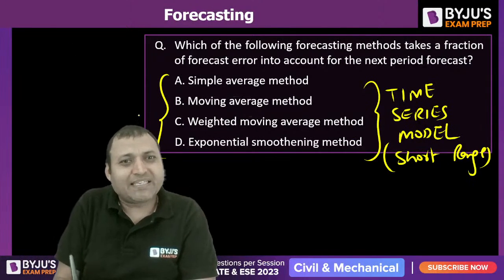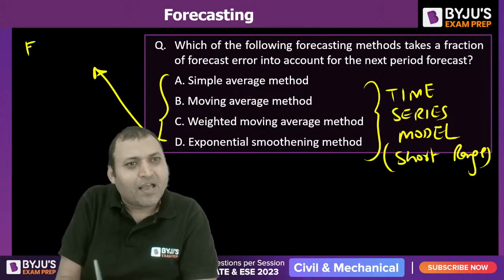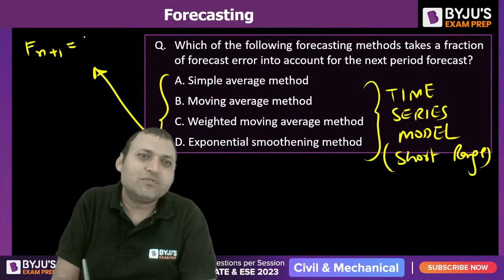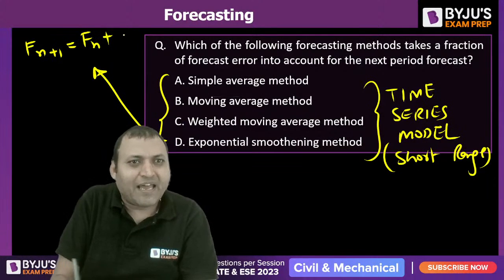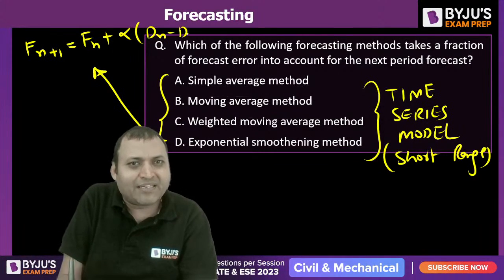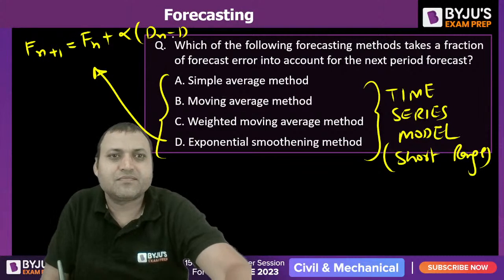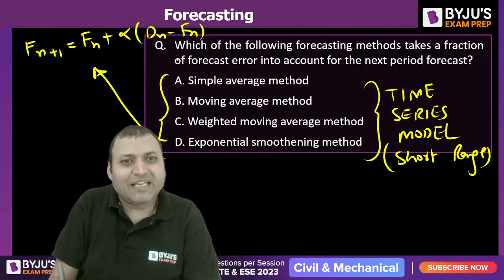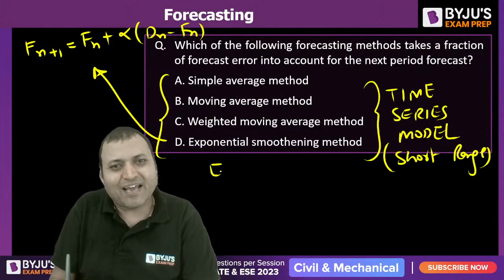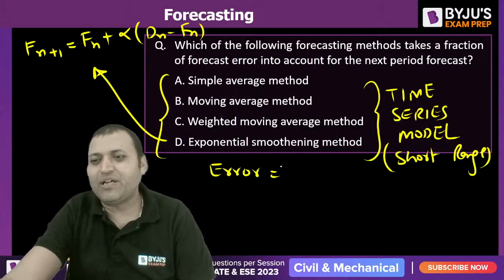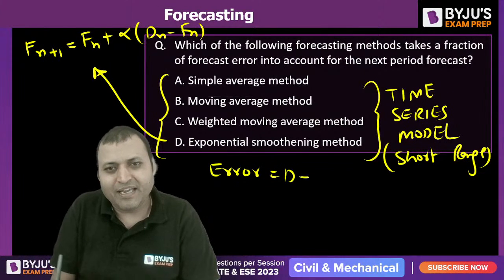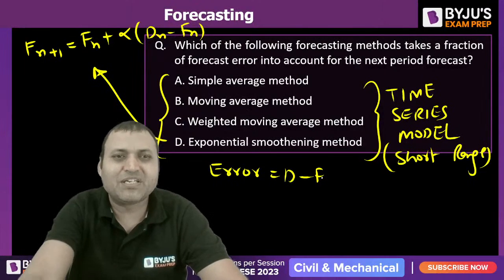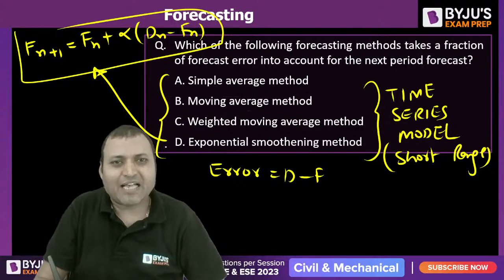In the exponential smoothing method, the forecast for period n+1 is equal to the forecast of the nth period plus alpha times (Dn minus Fn). This Dn minus Fn is called the error. What is error? Error is equal to D minus F. So error comes into the picture in the exponential smoothing method.